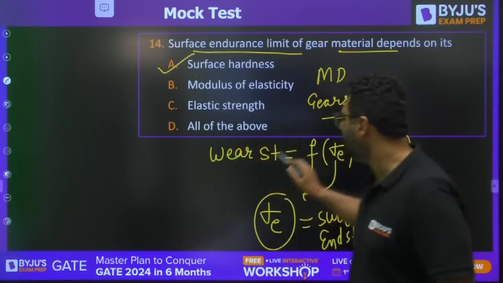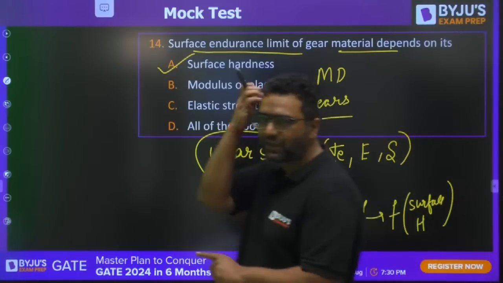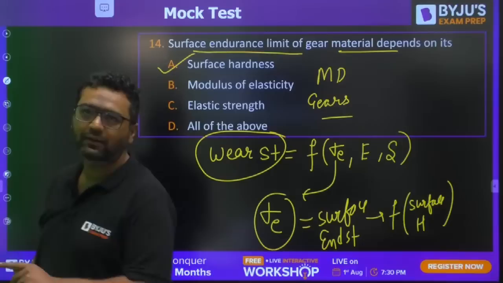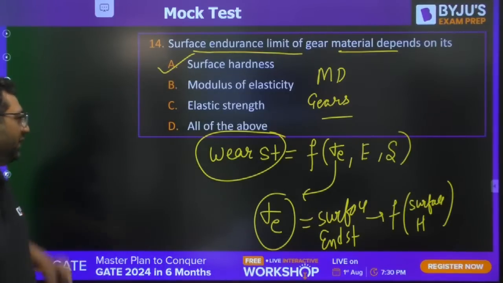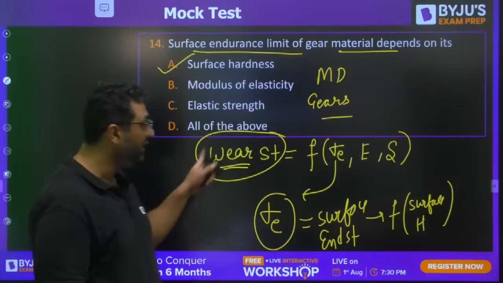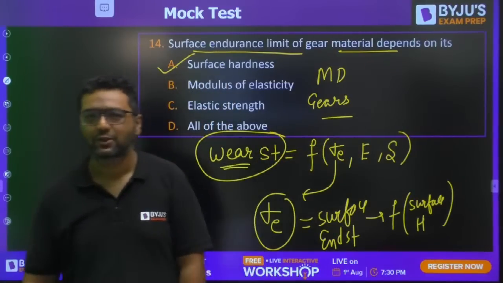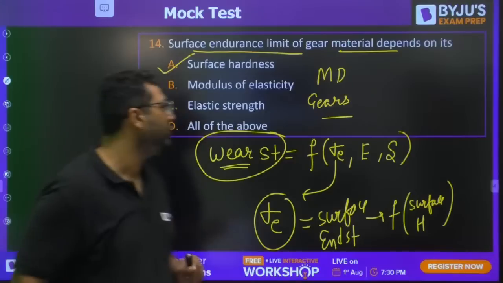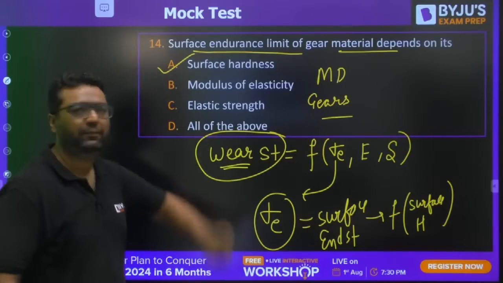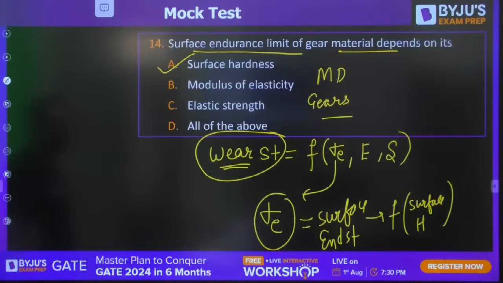I feel you are giving the answer for wear strength, because the wear strength formula has all these things, including sigma E and strength. So the answer for this is not D, but A is the right answer. Wonderful, guys. You guys are trying very hard.